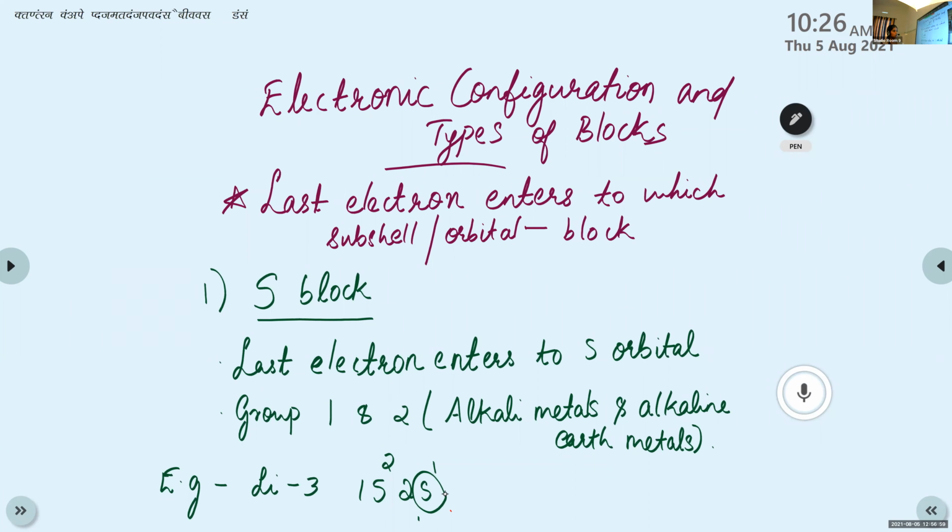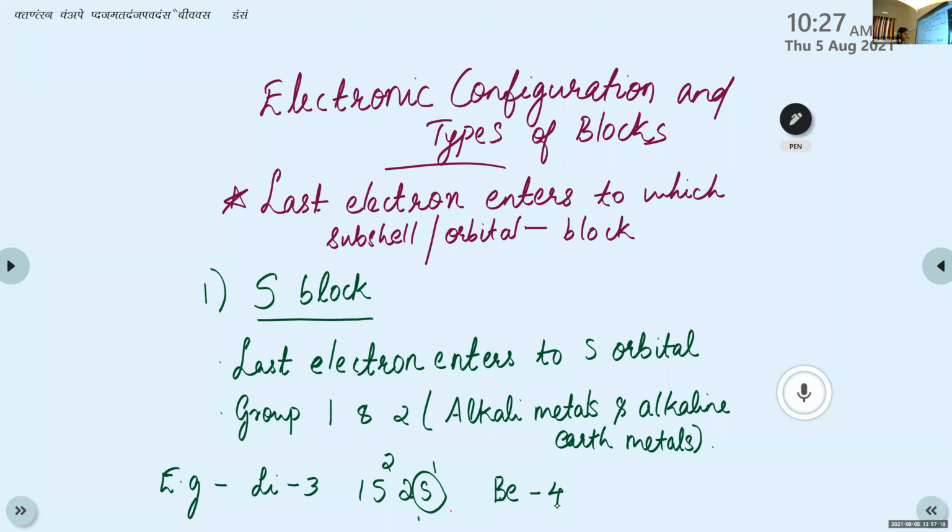Then we can write another electronic configuration from group 2, beryllium. What about the atomic number of beryllium? 4. The atomic number of beryllium is 4.